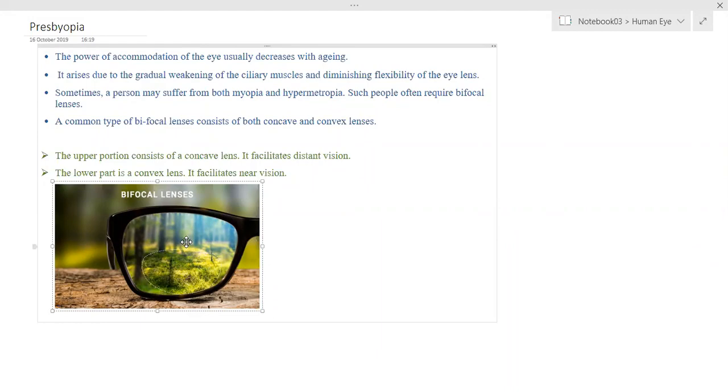Okay then. Most of the people who have crossed 50, 60 age, they have this problem. So keep doing exercise, that won't happen.